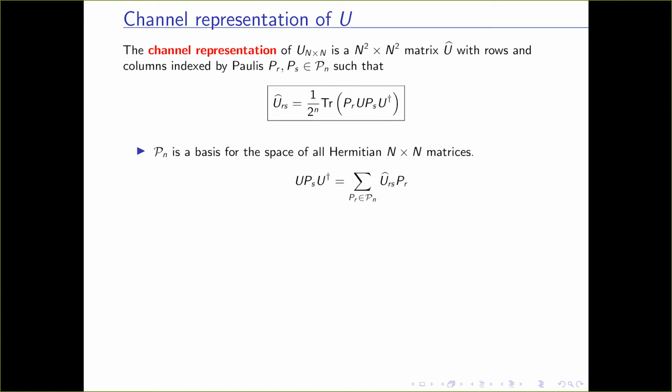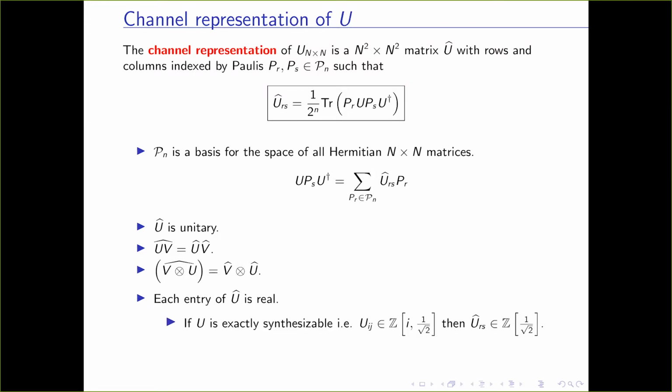This is derived from the fact that the n-qubit Pauli operators form a basis for the space of all Hermitian N by N matrices. If U is unitary, its channel representation is unitary. It respects the multiplication law and the tensor product. Each entry of the channel representation is real.